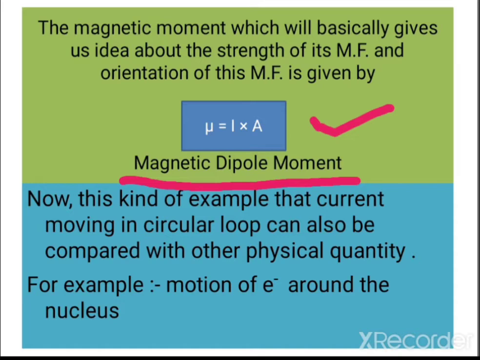Now this kind of example, current moving in a circular loop, can also be compared with other physical situations, for example the motion of an electron around the nucleus.